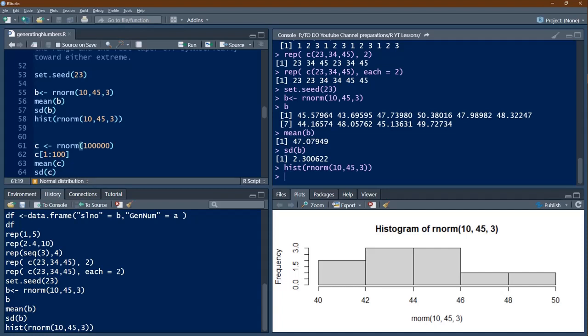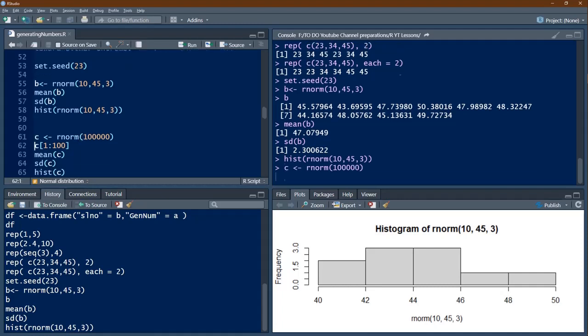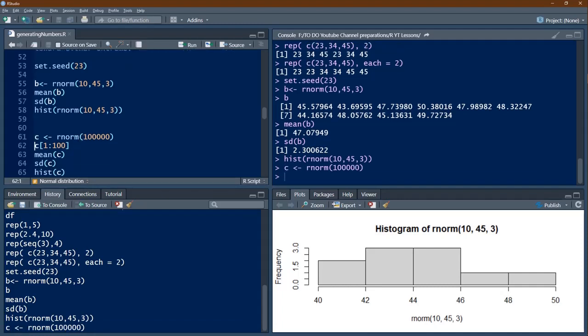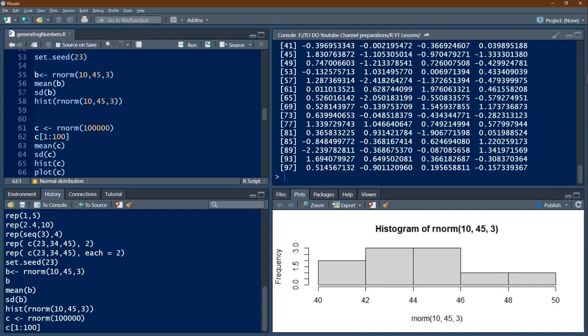But since these numbers generated are very small, we are not getting a perfect histogram. Let's see, we create 100,000 numbers. What happens? So see, R produced 100,000 numbers in a flash. Let's see whether it is bluffing or it is really generated. We'll ask 1 to 100. It produces the result. There is no way a computer will bluff.